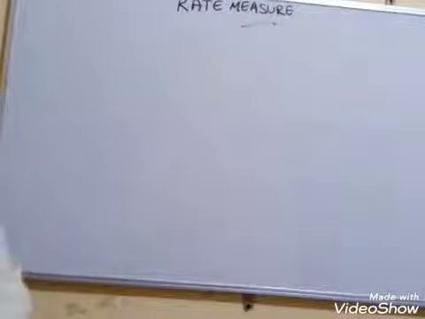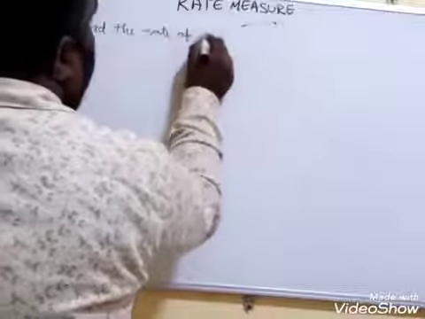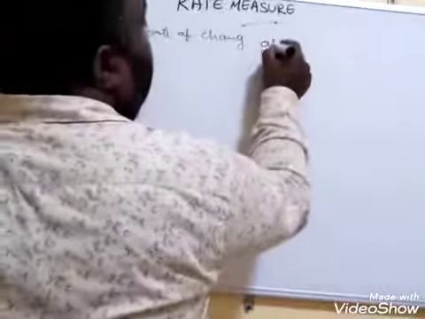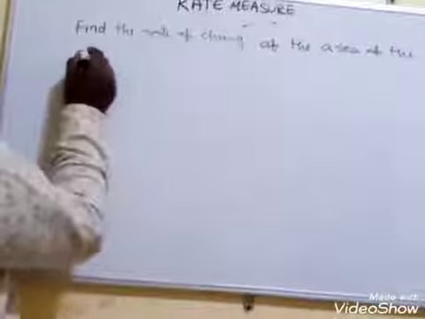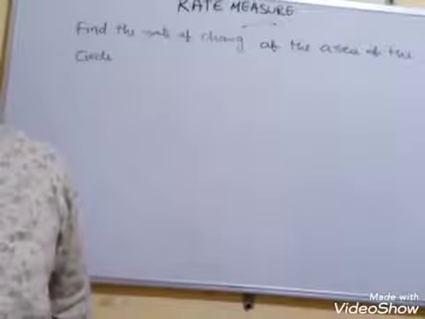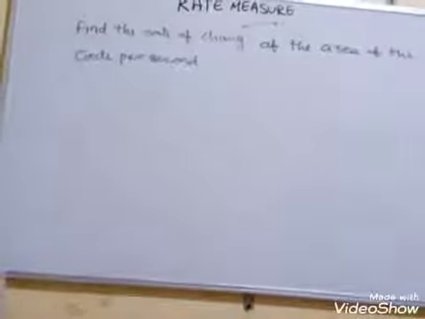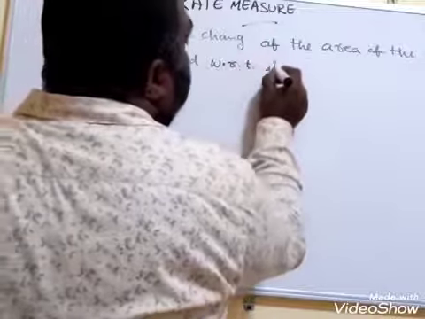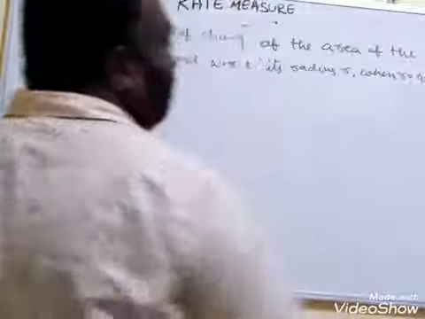Okay, next we are going to discuss one question like this. What is the question? Find the rate of change of the area of the circle per second with respect to its radius r, when r is equal to 4. Like this type of question.